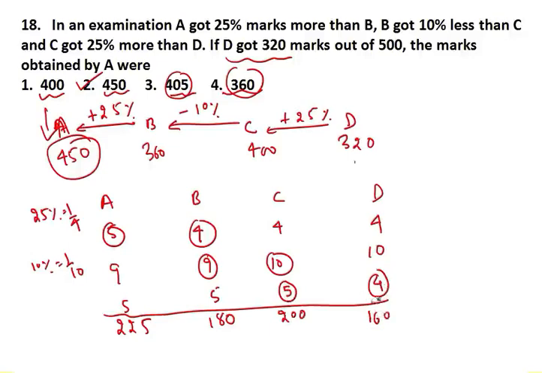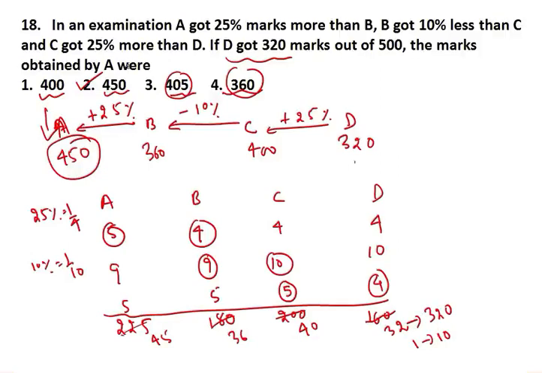Now look guys, can you cut? It can be cut by 5. If you cut by 5, you get 45. Here you get 36. Here you get 40. Here you get 32. Now in the question it is giving you the value of D. D value is how much? D got 320. D got 320 means 1 represents 10.